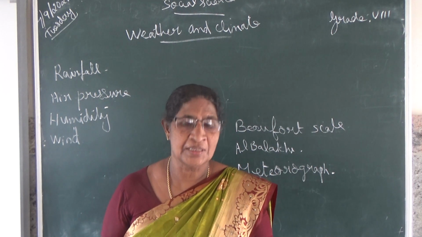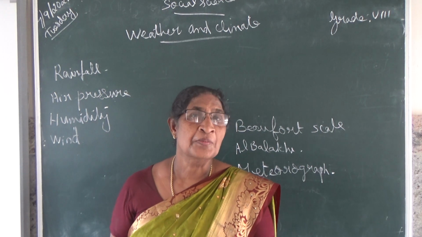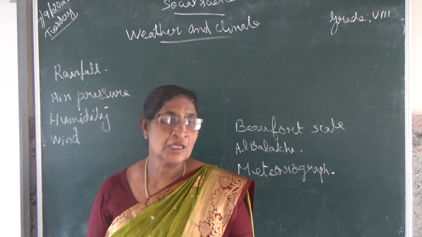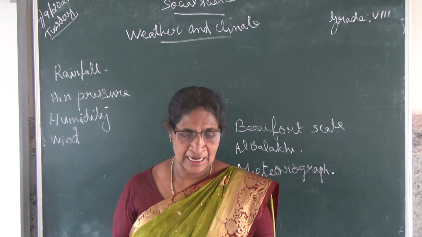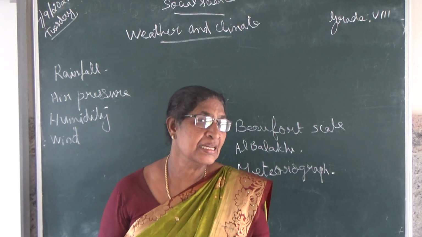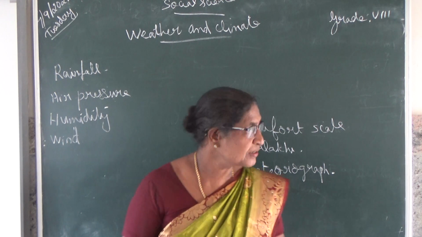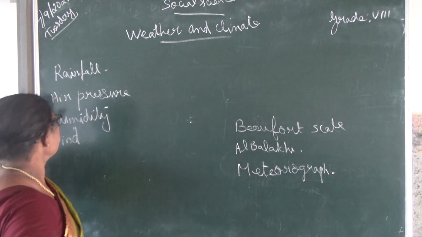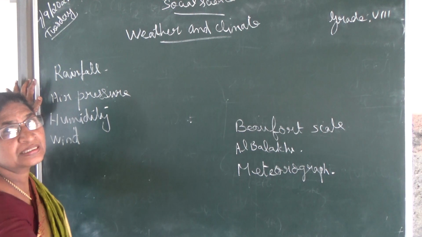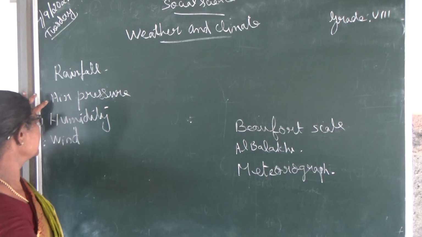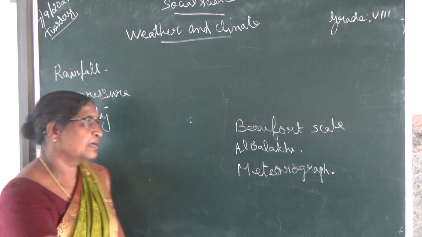I told you that temperature, precipitation, pressure, humidity, wind and cloud are the major elements of weather and climate. What are the elements of weather and climate? Rainfall, precipitation is rainfall, air pressure, humidity, wind, cloud.